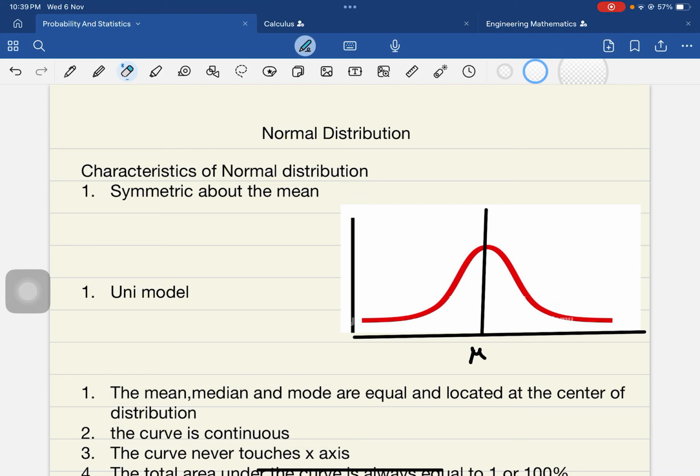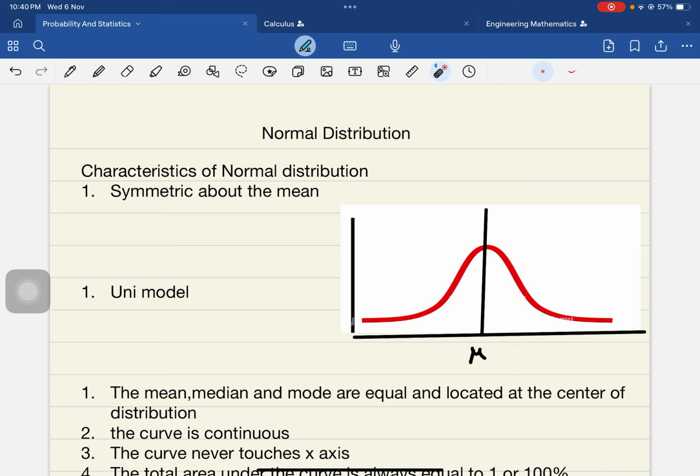The most important and interesting concept in probability and statistics, the most important distribution, is the normal distribution. Why I said it is most important is that everything in nature, whatever you observe, is distributed normally. We can see that the percentage of people who are of average height follows the normal distribution.